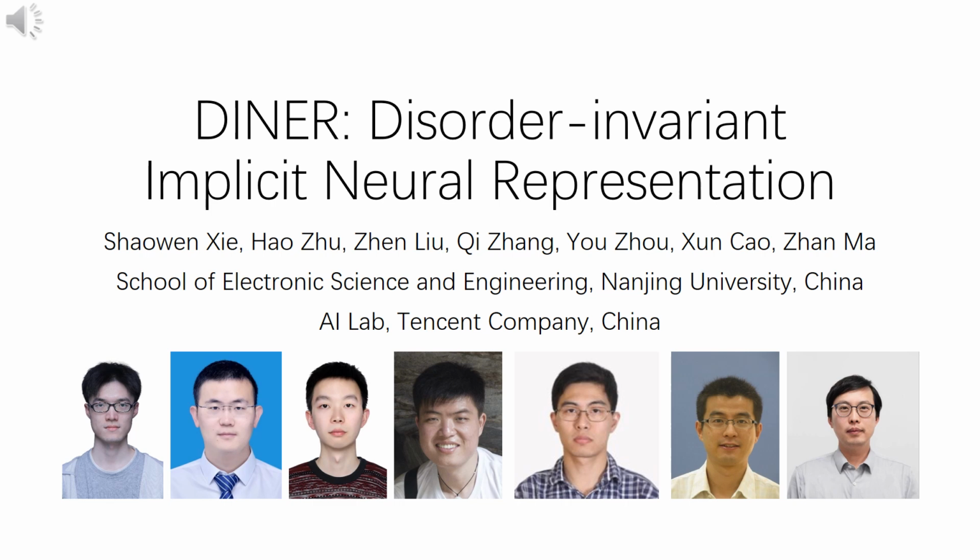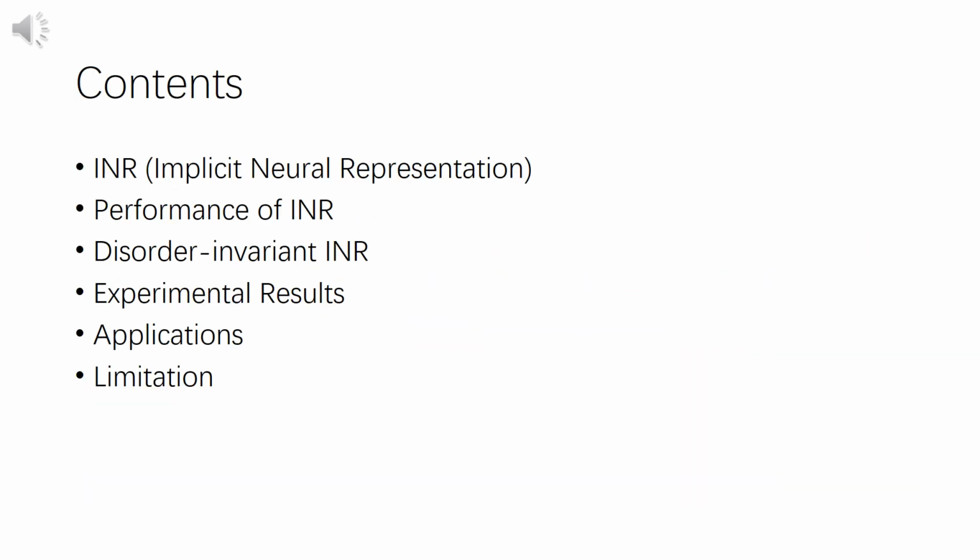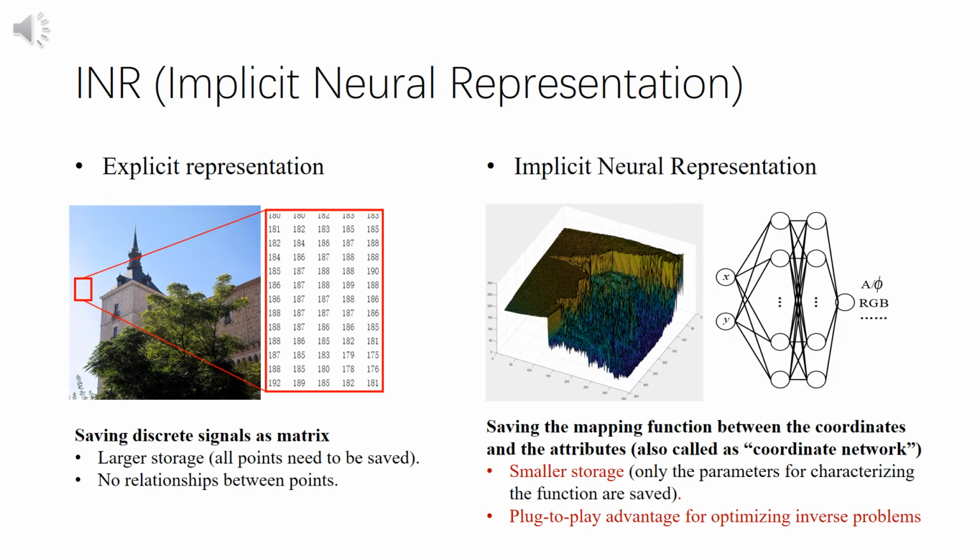In this talk, we will introduce our recent CVPR work, DINER, Disorder-invariant implicit neural representation. The contents include 5 parts. The first question is, what is implicit neural representation?